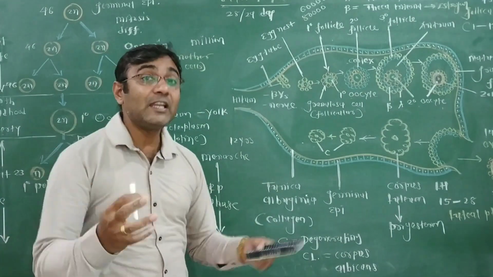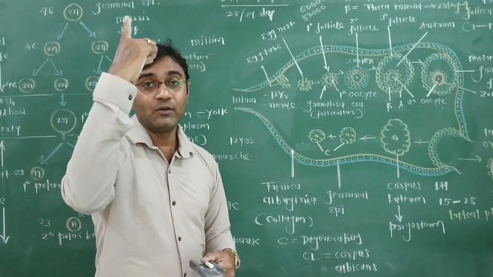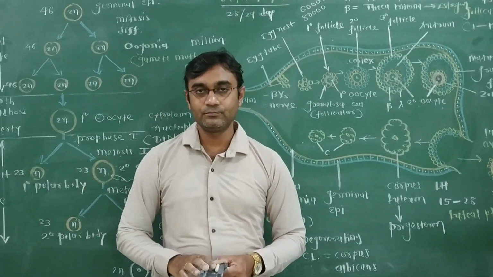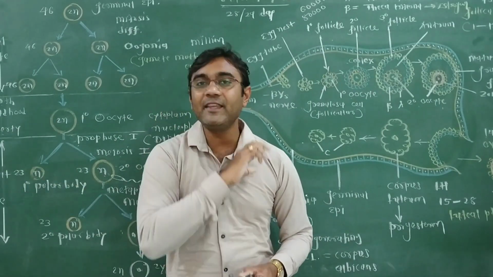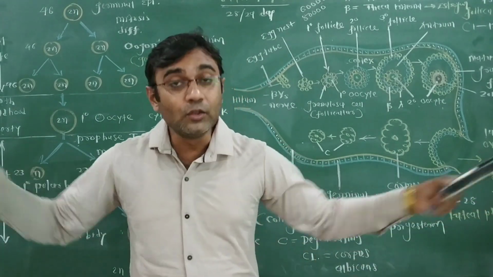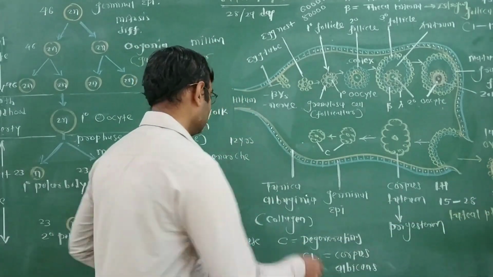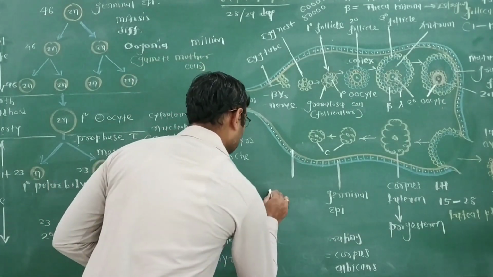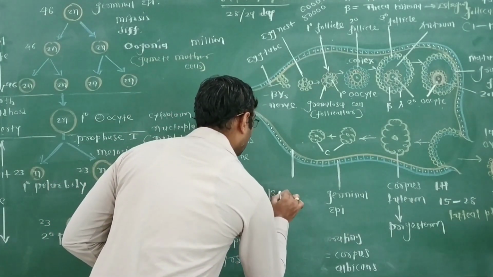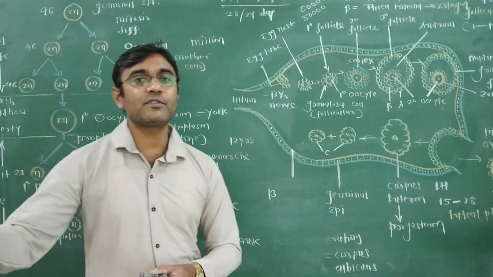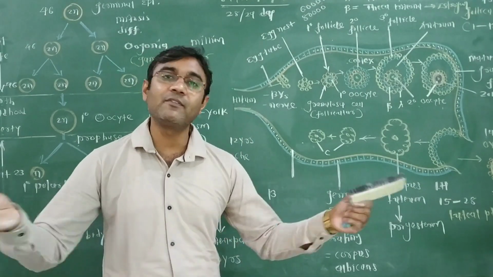So every 28 days, one ovum comes from one ovary out of two. Within 1 year, how many ova come from both ovaries? Thirteen ova out of two ovaries: one ovary produces 7, the second produces 6 within 1 year.